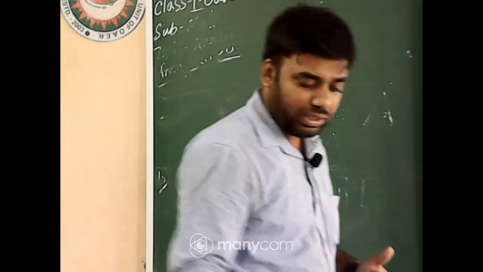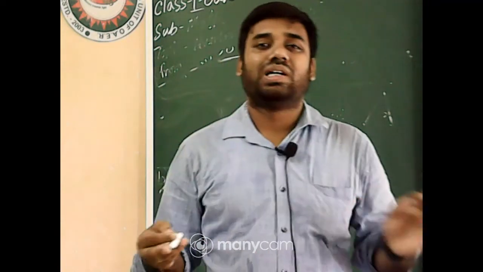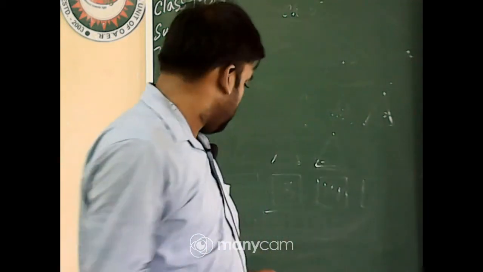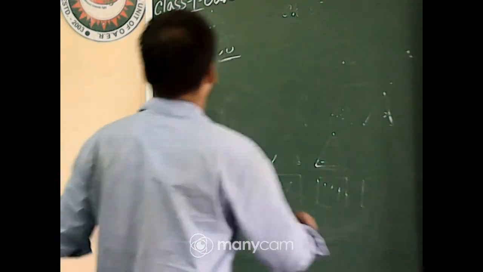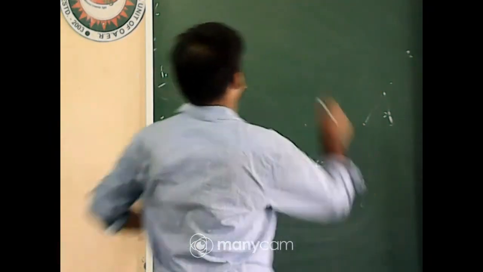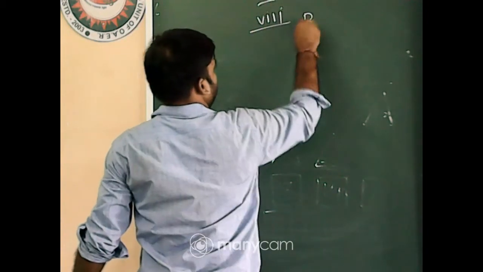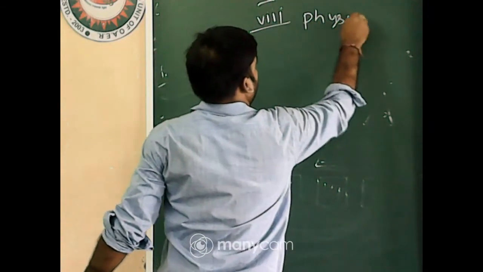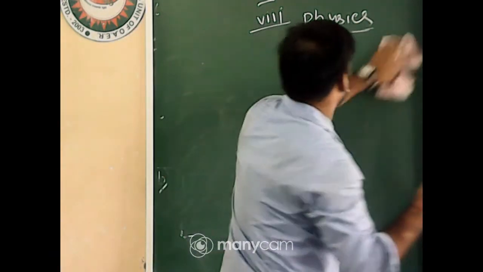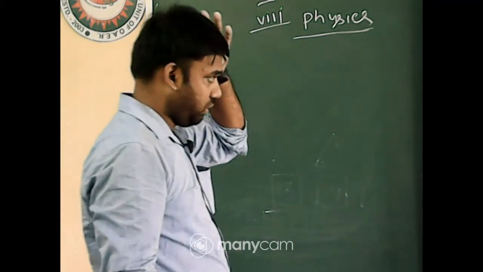Present now. Okay, students. First of all, we have discussed up to regular reflection and diffuse reflection. Now, tell me some differences in physics.